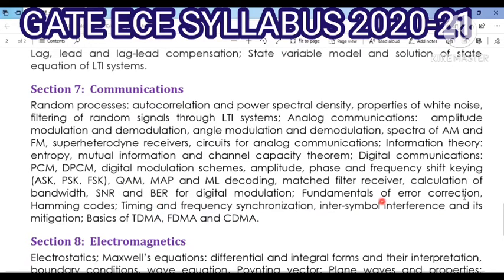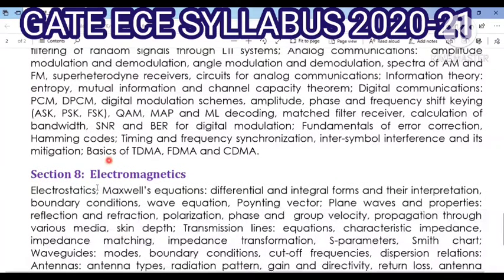modulation, fundamentals of error correction, Hamming codes, timing and frequency synchronization, inter-symbol interference and its mitigations, basics of TDMA, FDMA and CDMA. So these are all the course content for communication subjects. So next section will be number 8, that is electromagnetics.